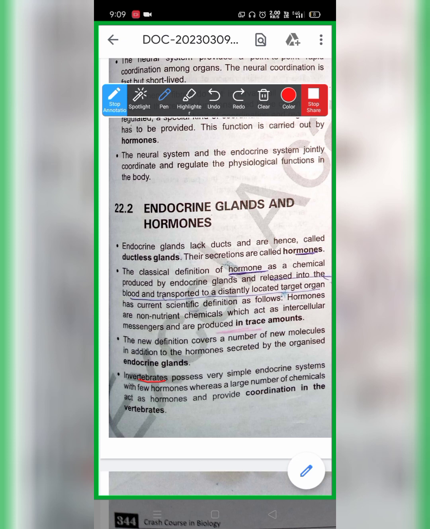Invertebrates possess a very simple endocrine system with a few hormones, whereas a large number of chemicals act as hormones and provide coordination in vertebrates. Basically, remember, in invertebrates there is a very simple endocrine system with a few hormones, but in vertebrates a large number of chemicals act as hormones and provide coordination.